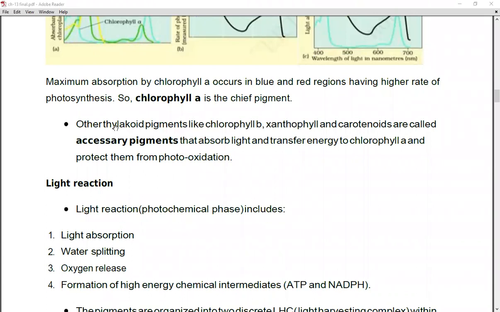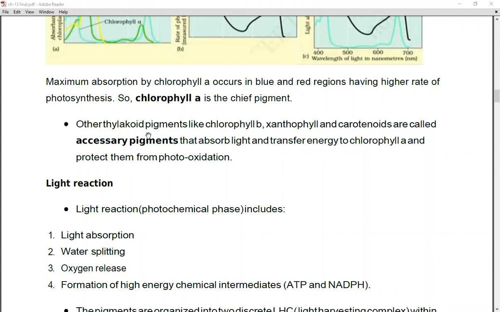Now, other thylakoid pigments like chlorophyll B, xanthophyll, and carotenoids are said to be the accessory pigments. So along with chlorophyll A, there is also presence of 3 different pigments, that is chlorophyll B, xanthophyll, and carotenoids.